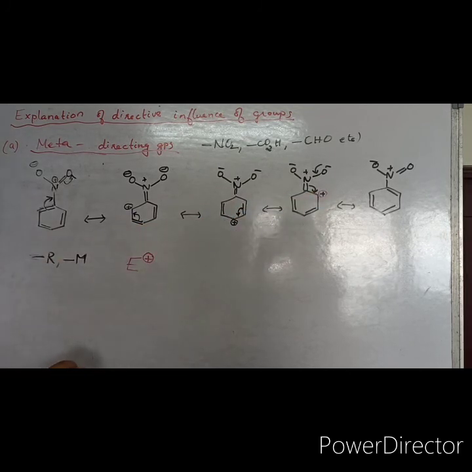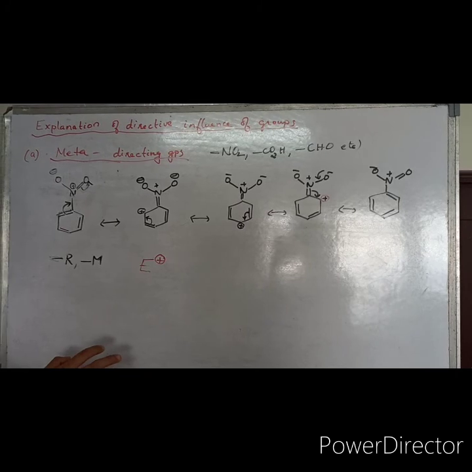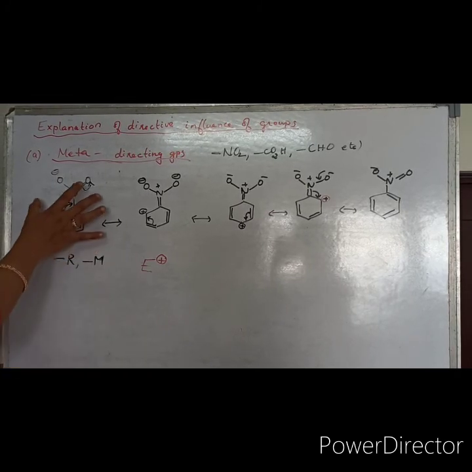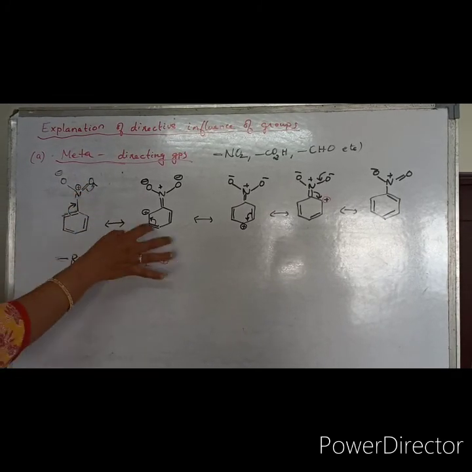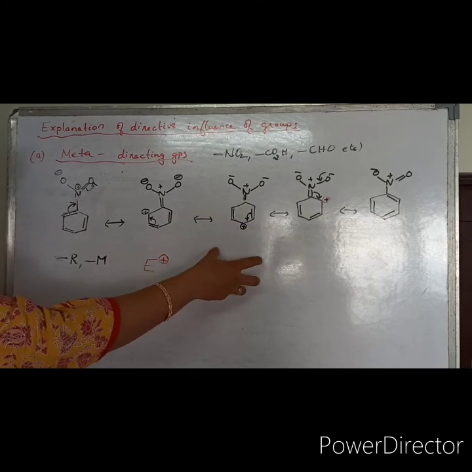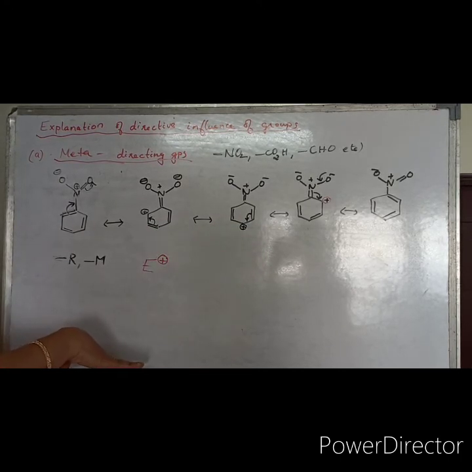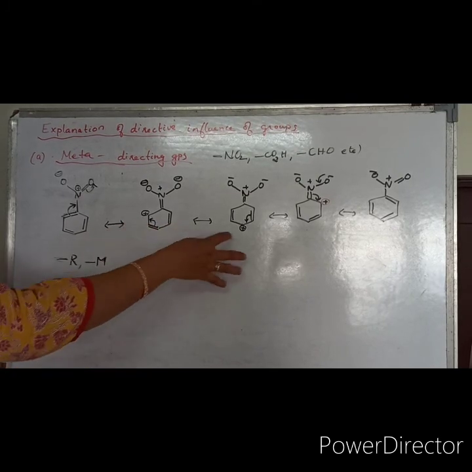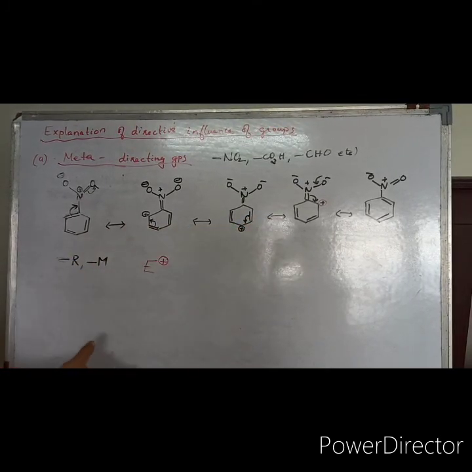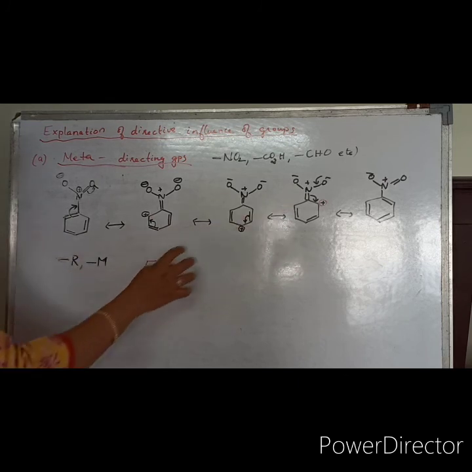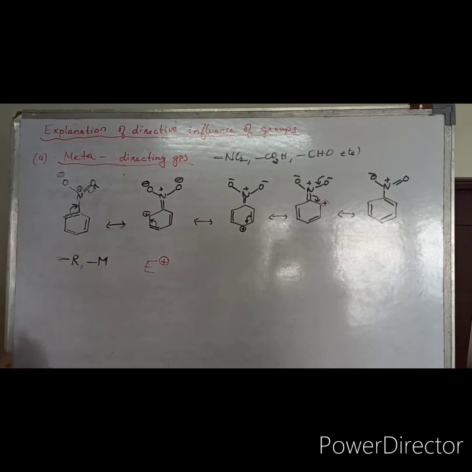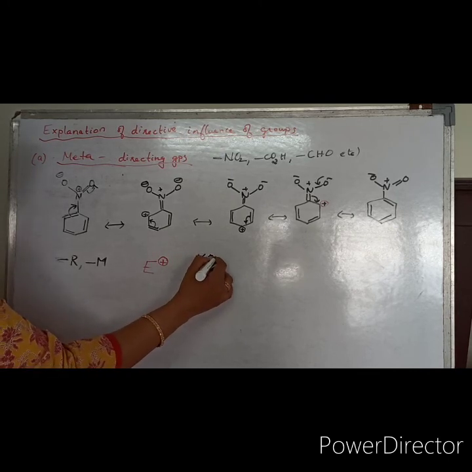Okay, so that means there will not be any ortho substitution or para substitution. So that's why this ring is becoming electron deficient in nature. That is why they are called deactivating groups. And they are making ortho and para positions more electron deficient. Positive charges are developed, so the electrophile cannot come into the ortho and para position. So they are not ortho-para directors.